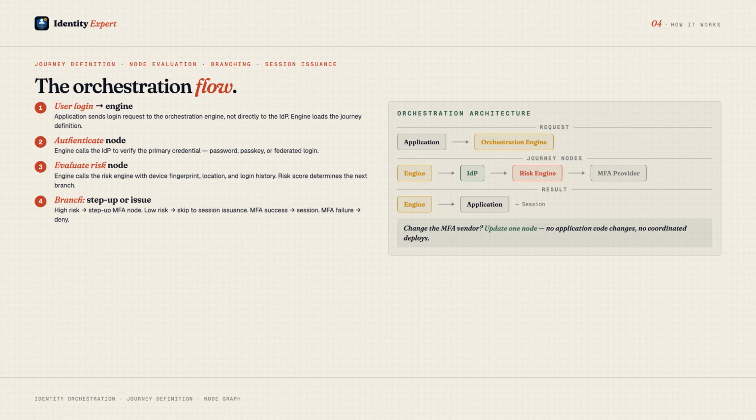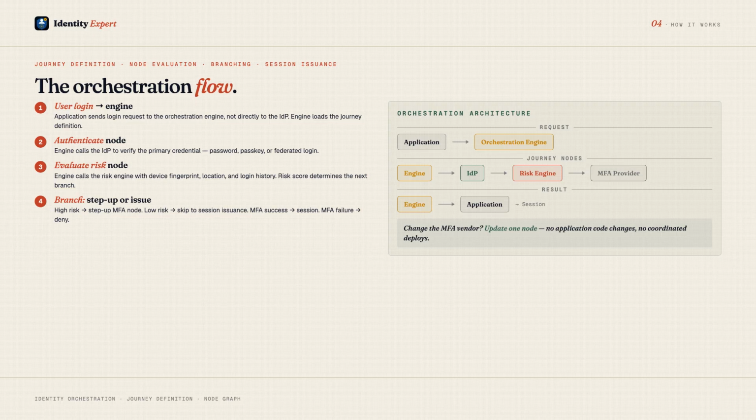Step 6. The step-up MFA node calls the MFA provider: push notification, TOTP, passkey, whatever the journey specifies. If MFA succeeds, the journey continues. If it fails, the journey branches to a denial or retry path. Step 7. The issue session node creates the session, sets the tokens, and returns control to the application.